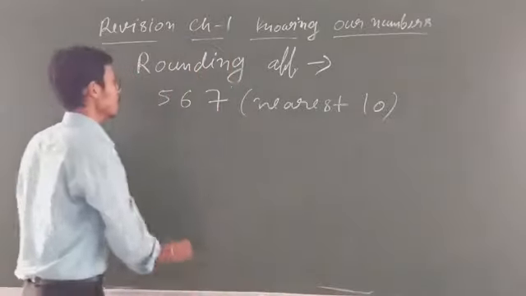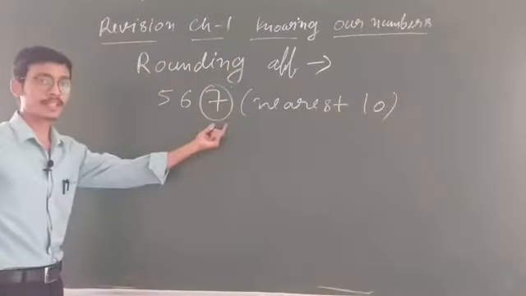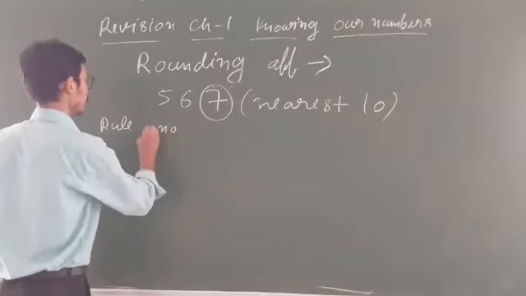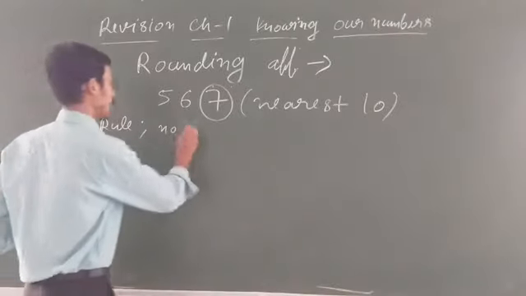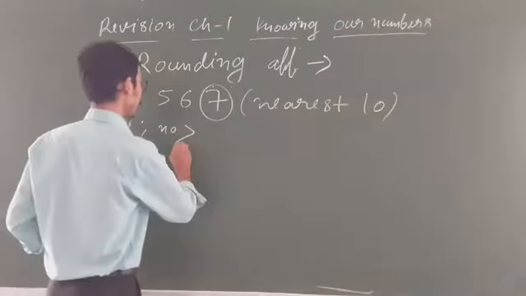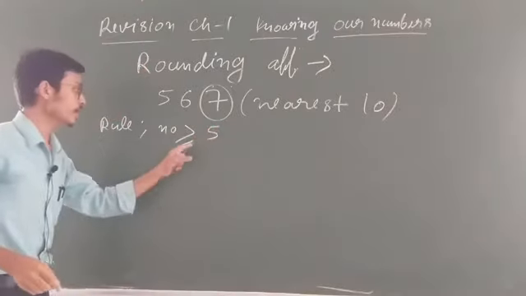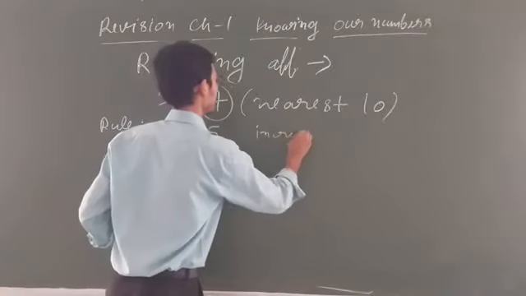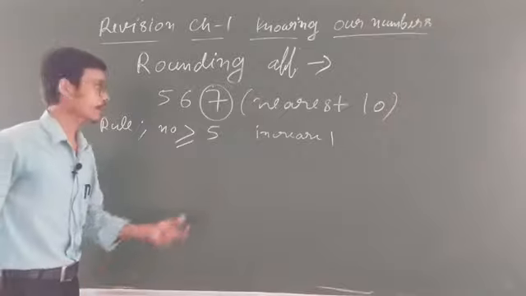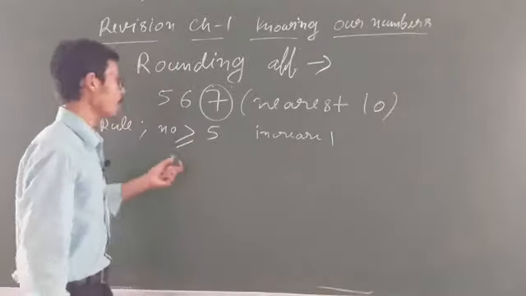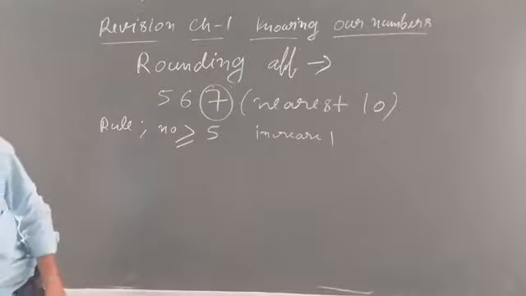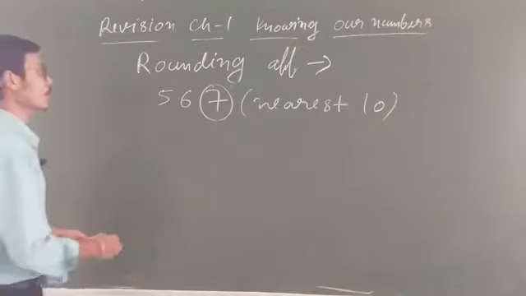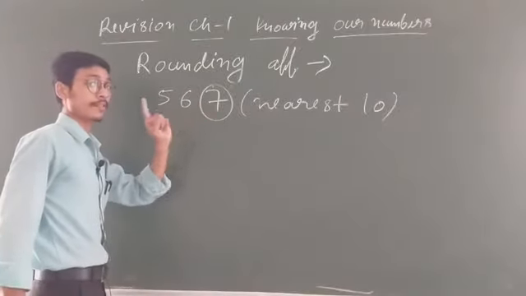So here you have to find nearest 10. Clear, student? So for nearest 10 we will see what? Nearest one. अब nearest one is 7. So the rule is, if number is greater than or equal to 5, see, greater than or equal to 5, this is the sign of equal, so you will increase 1. Clear? Otherwise everything will be 0. अब how it will apply, student? जैसे this is a number 567. Okay, अब nearest 10 you have to do, so first you will see what? Nearest ones. Nearest one is what? 7. Is that clear?